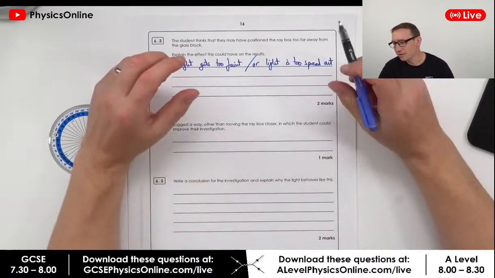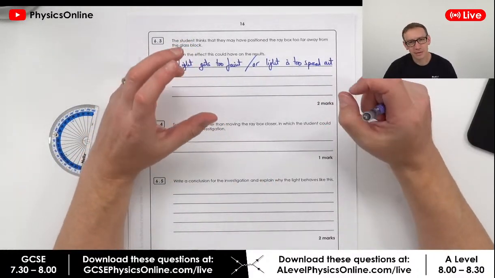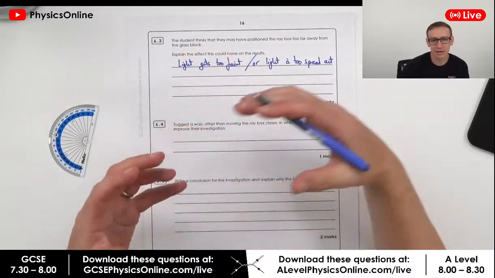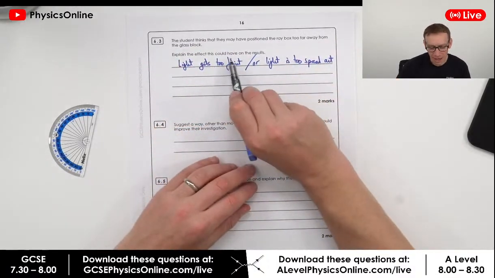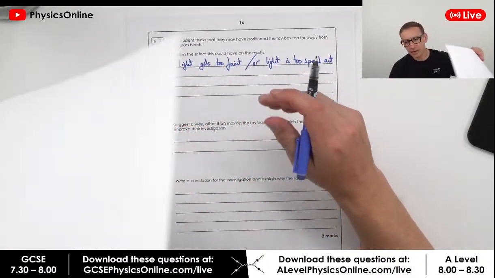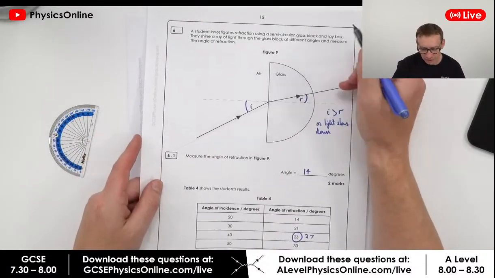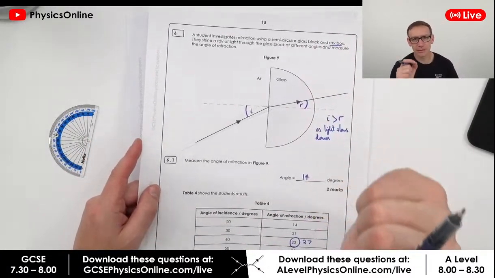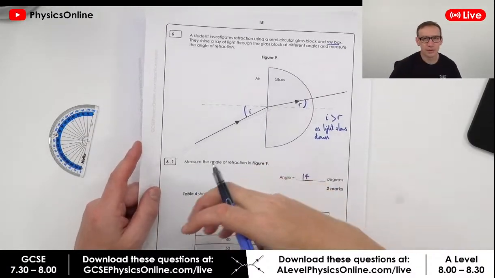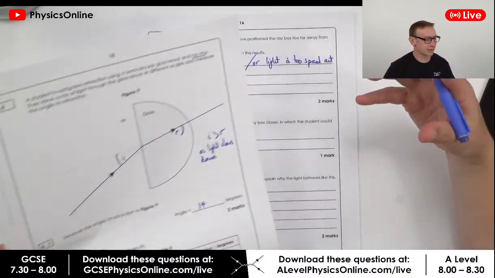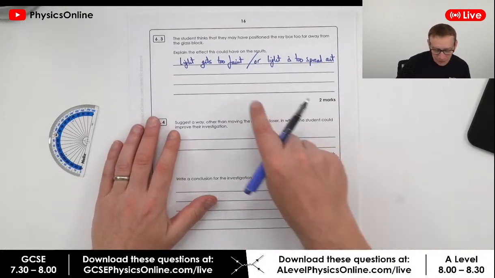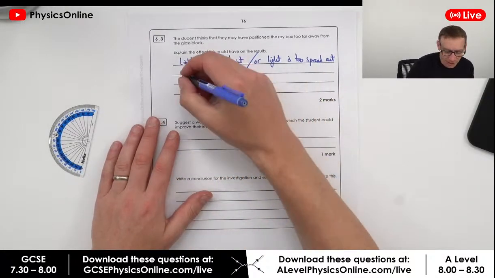And of course that means it's going to be difficult to see exactly where the centre of that ray of light is, and that's going to affect the accuracy of the results. For this one, what we're using is a ray box. That means we're not using a laser, so we don't have a coherent source in a perfectly straight line. We're using a normal incandescent or filament light bulb, and that means the light's not going to be great. So the light gets too faint or the light is too spread out.